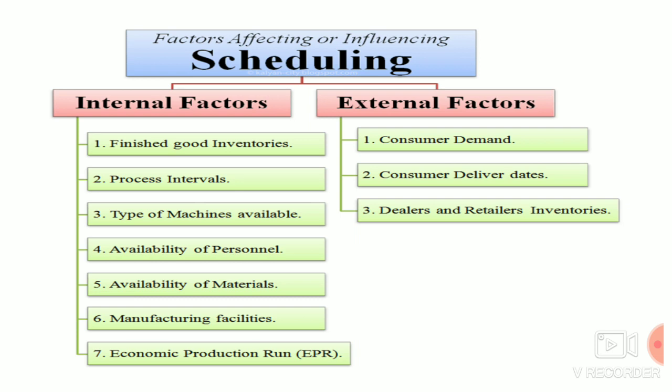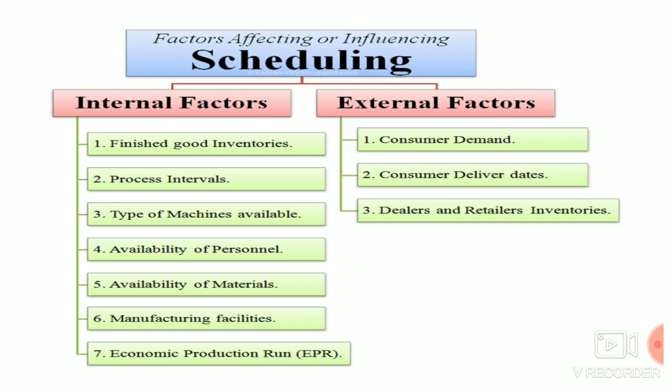Lastly, we are going to see about the external factors. The first one is consumer demand and consumer delivery dates. The next one is dealer and retailer inventories. With consumer demand, we can have a mismatch between the actual demand and the sales demand. If these two meet, then our consumer demand can be analyzed properly. At present, our sales demand is 100 units, but the actual demand is only 25. Again, scheduling will be a big failure.